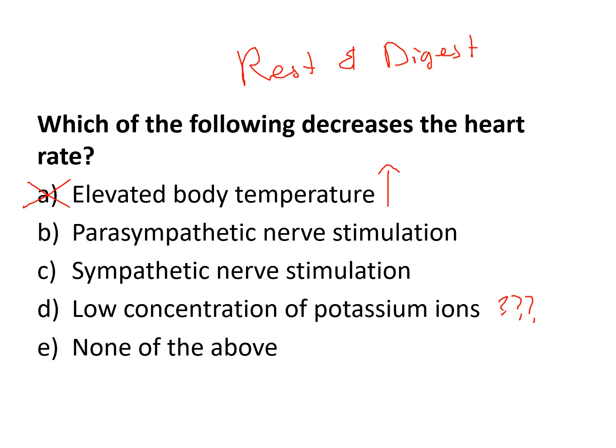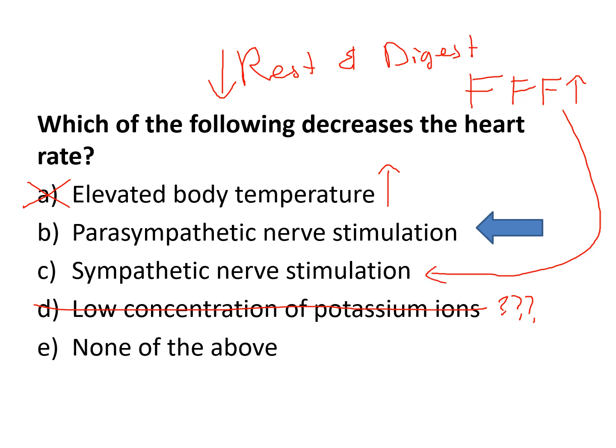So this one we don't know. So we got fight or flight and rest and digest. Which of the following is fight or flight? Because that's going to be upregulated. Rest and digest is downregulated. So B or C? Which one is going to stimulate rest and digest? So sympathetic is fight or flight. That's going to increase, because when you run after your food, you've got to be stimulated. Parasympathetic decreases heart rate and stimulates rest and digest.